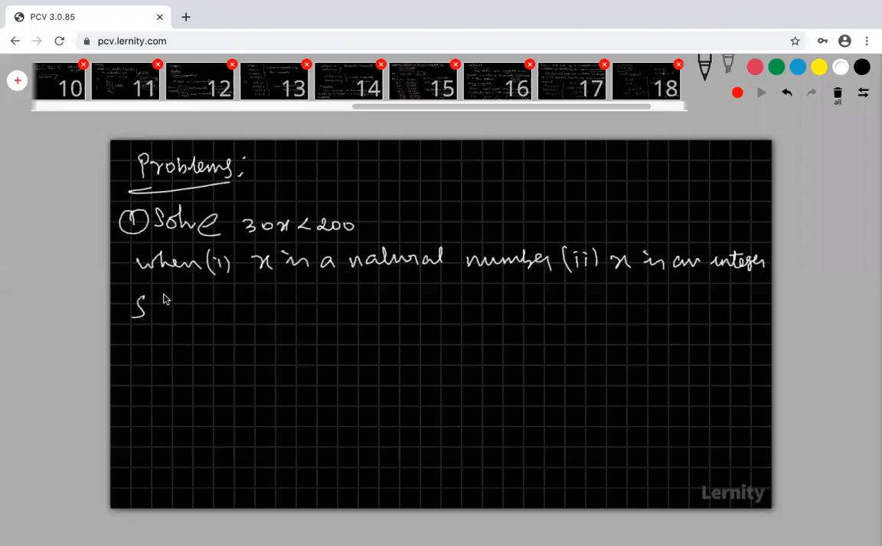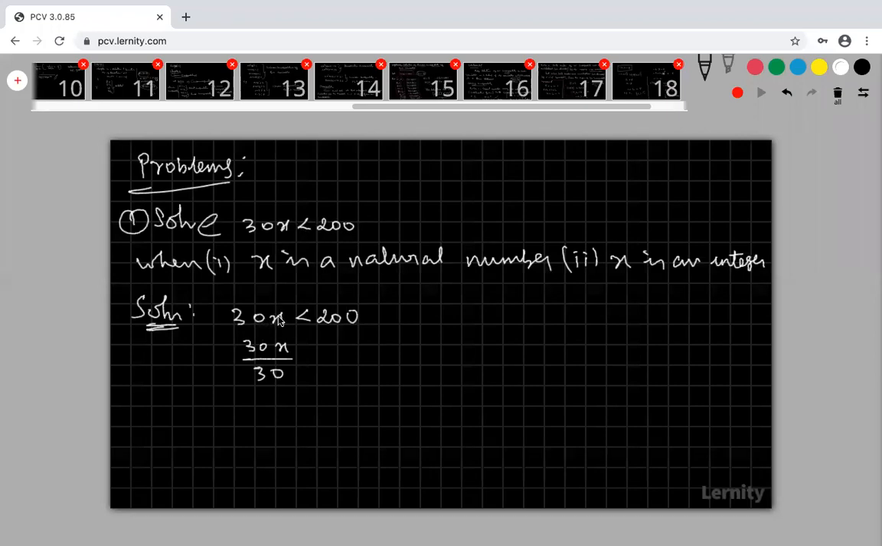Okay, so what is the 30x less than 200? Here I am going to divide both the sides by 30. I need x. The question is solve. Solve means find the value of x. For what value of x is this inequality true? It gives the true statement.